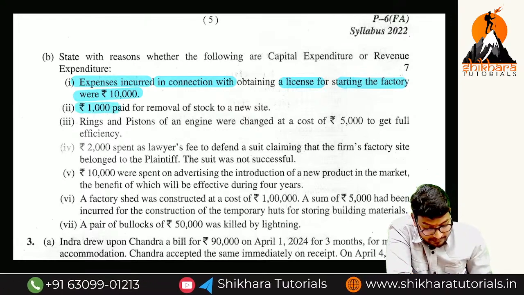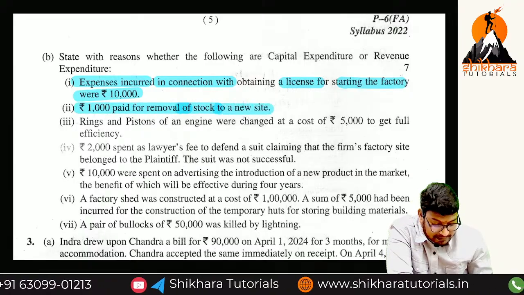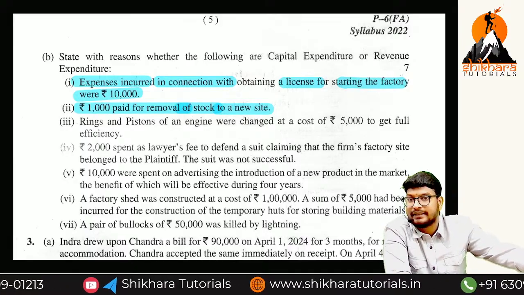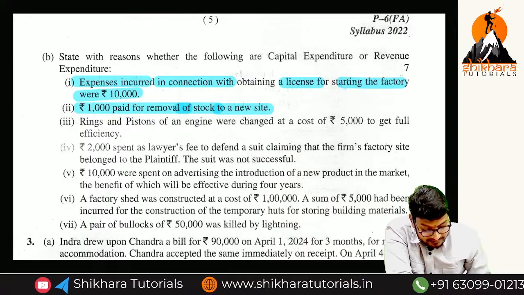Rupees 1,000 paid for removal of stock to a new site. So for the removal of the stock, we are paying the amount. Is it a normal expense or a capital expense? Normal expense. So next,